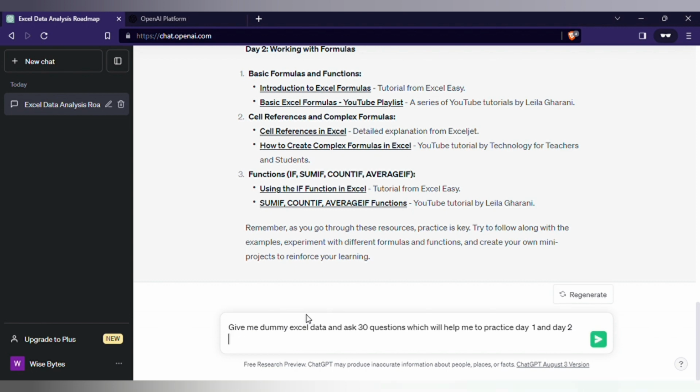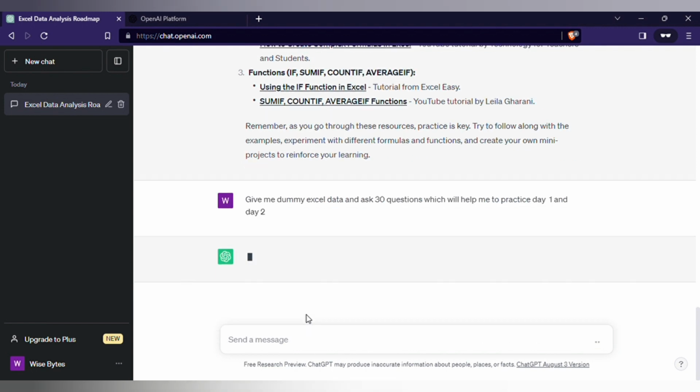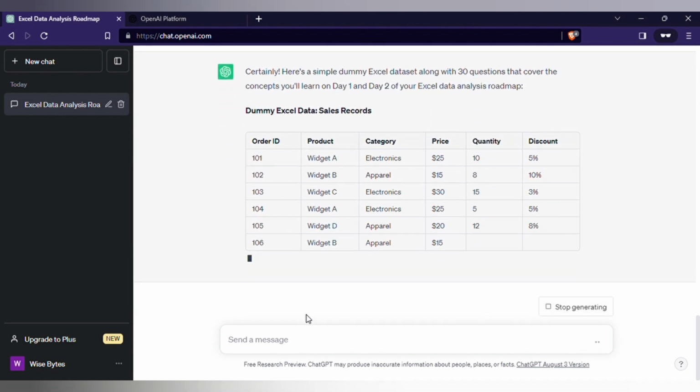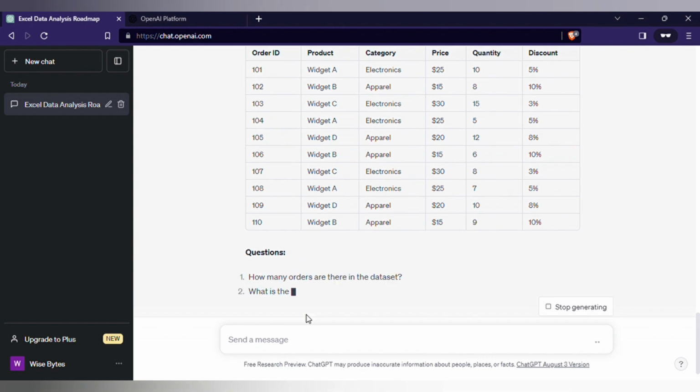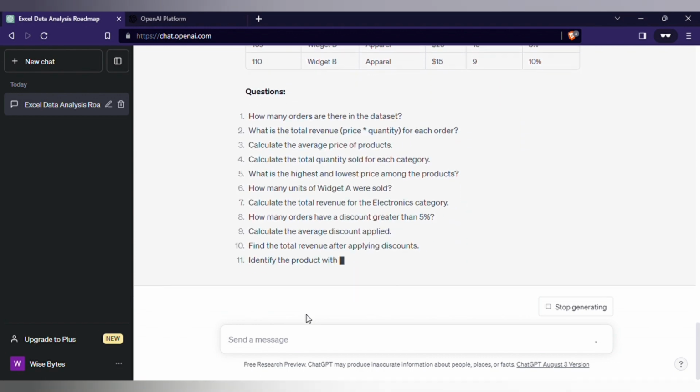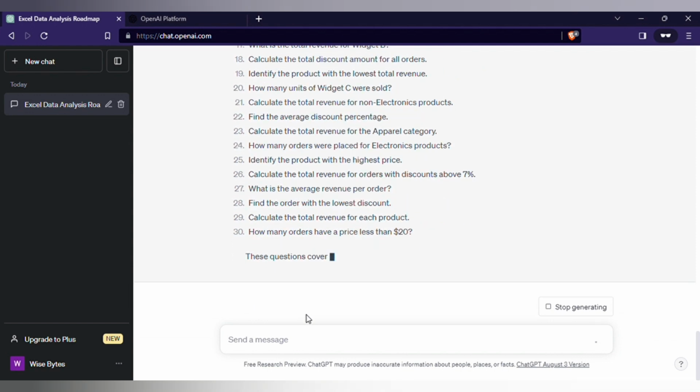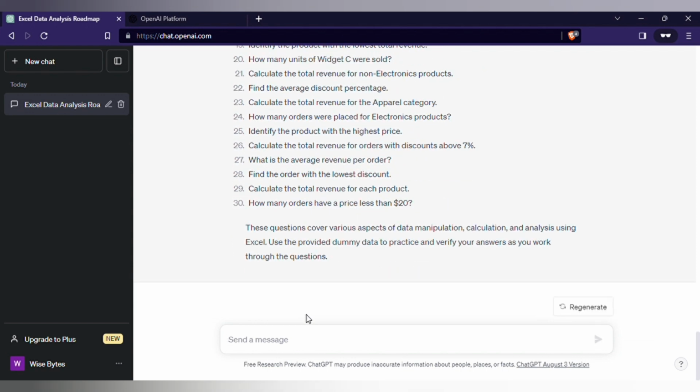Moving on to day 2, request your AI assistant to provide you with a dummy Excel dataset along with 30 practice questions. These questions are designed to help you practice the skills you learned on day 1. It's like having your own personal practice ground to reinforce your knowledge. As you progress through the days, repeat the process. Ask your AI assistant for resources, learn from them, and practice with relevant exercises. Each day builds upon the previous one, gradually expanding your skill set.